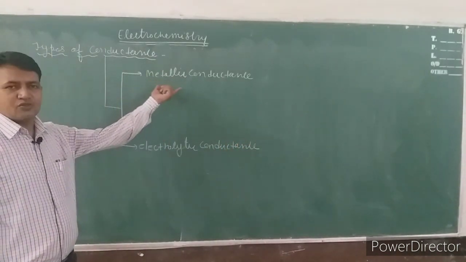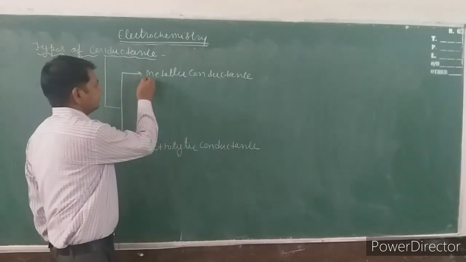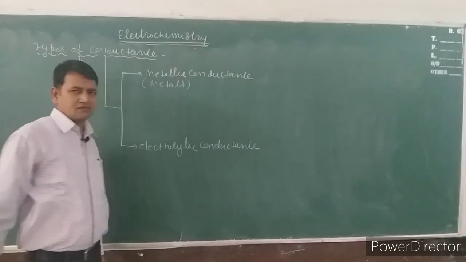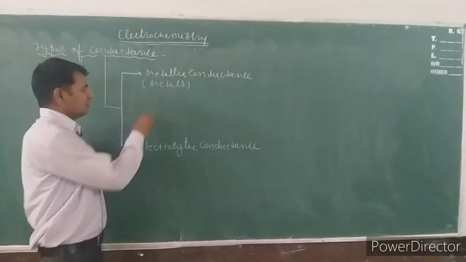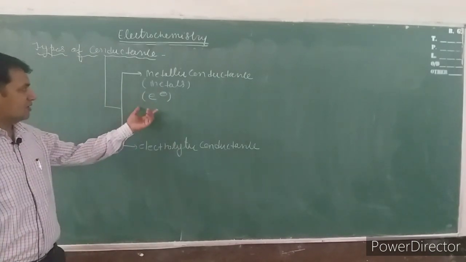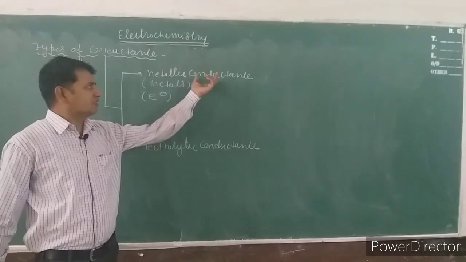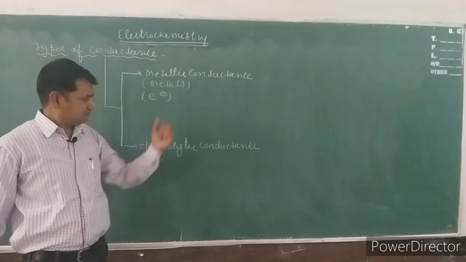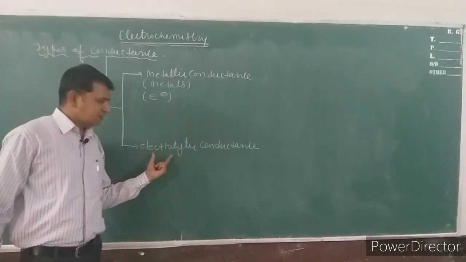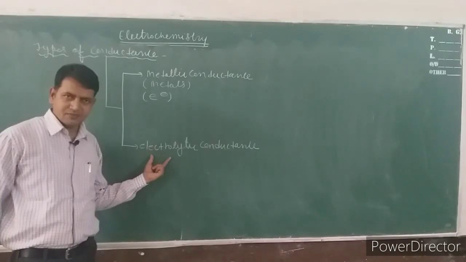Metallic conductance belongs to metals, and in metals the charge carrier is electrons. So we can say the electrons are responsible for charge carrying in metallic conductors. In electrolytic conductance, the important thing is the electrolyte.